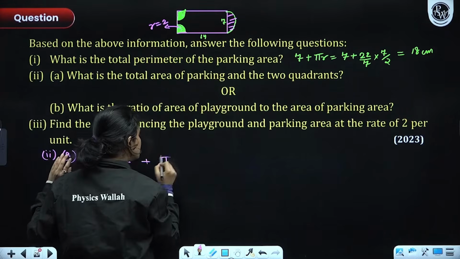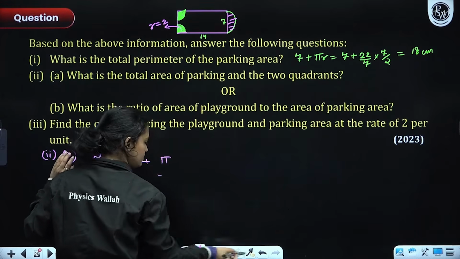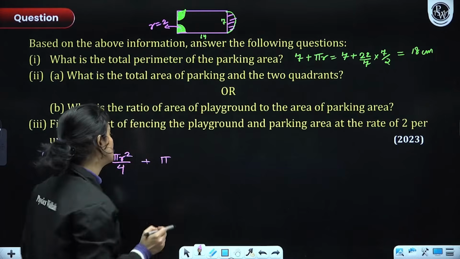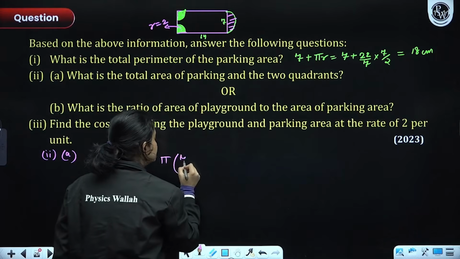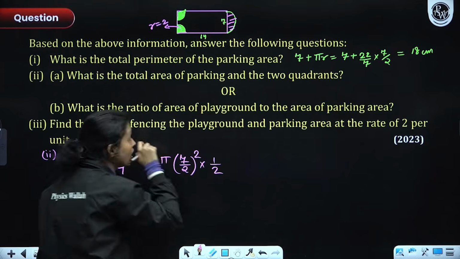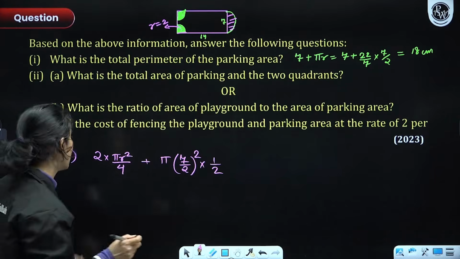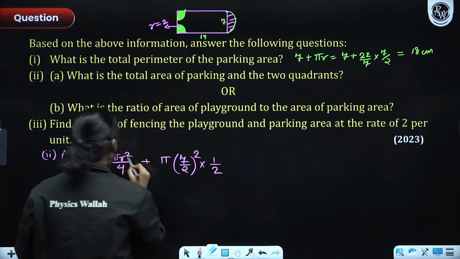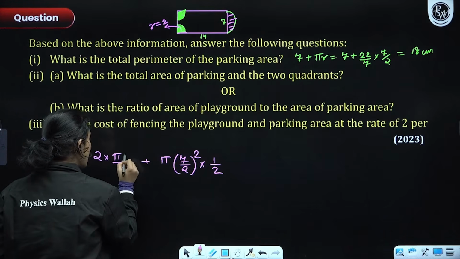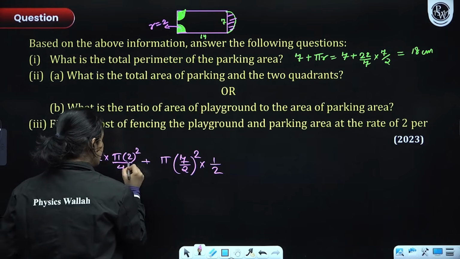Area of semicircle is pi r square. Now here r is different. Here r is 7 by 2, right? So I'll directly write it as 7 by 2 whole square into half, because we are talking about a semicircle. So its area is half, right? Here also let's write the radius as 2, because otherwise it will be confusing. So pi 2 square. Okay, everyone?